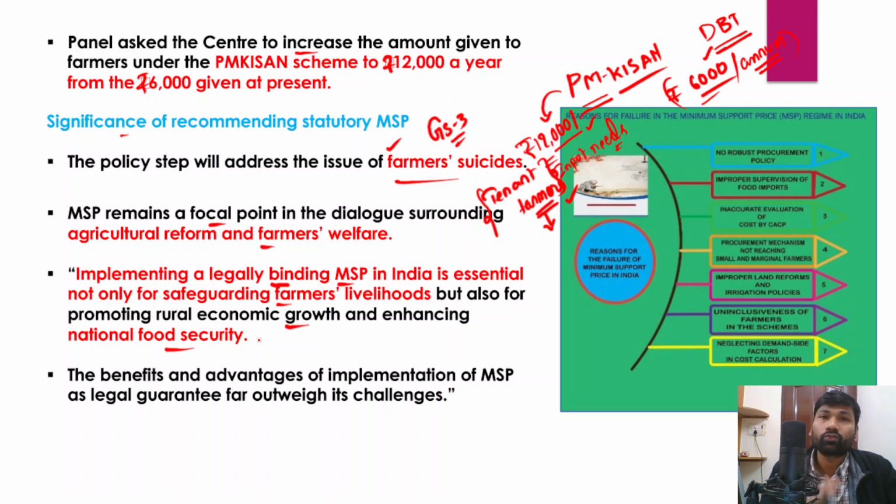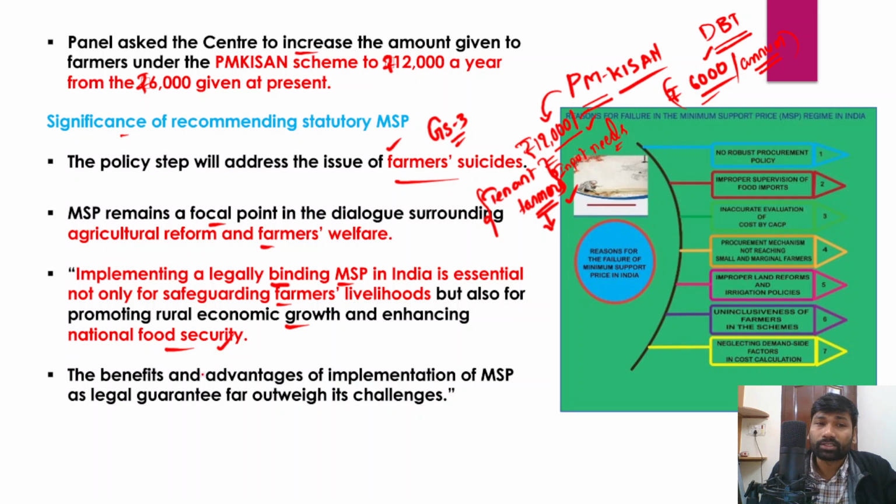How can we ensure food security? When farmers are incentivized to cultivate, to practice agriculture, to be part of agriculture. That's how we can encourage farmers to cultivate more and more.